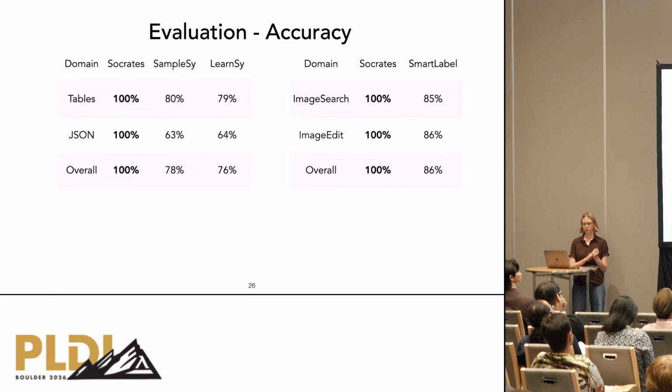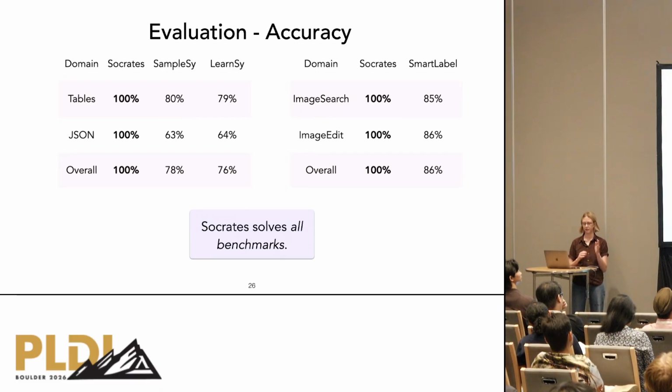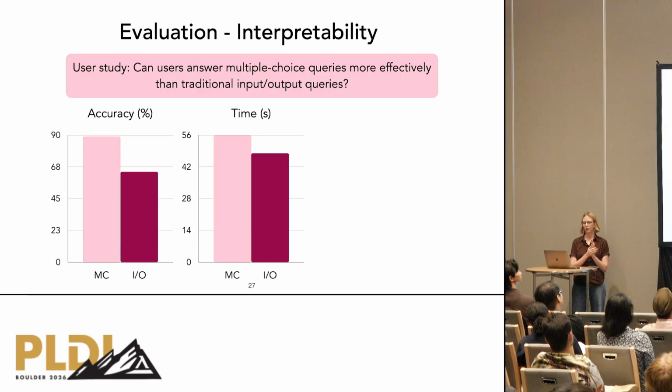So our first research question asks whether Socrates is more accurate than the active learning baselines. So we measured the percentage of benchmarks where the synthesized program is semantically equivalent to the ground truth program. And overall, Socrates solves all of the benchmarks across our domains, while the baselines fail on 14 to 37% of tasks.